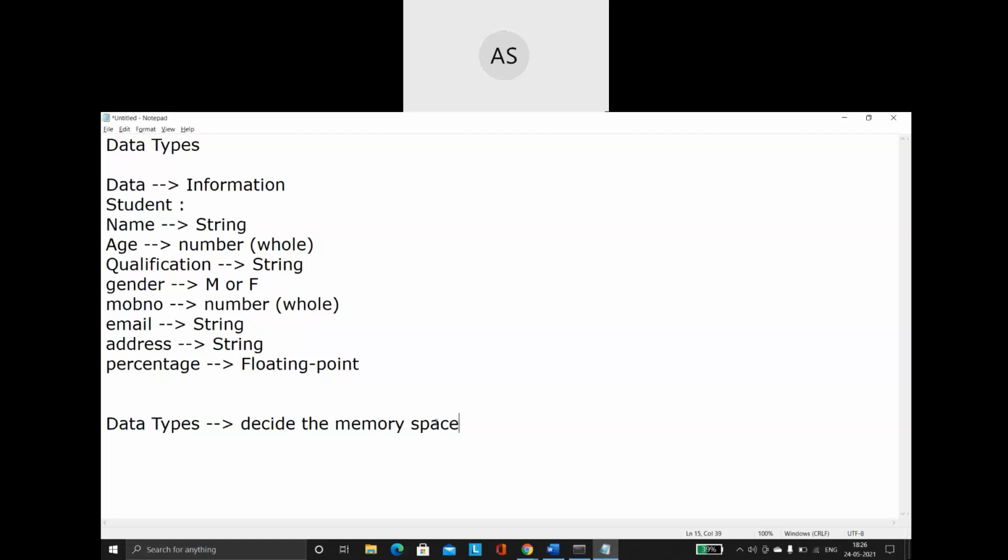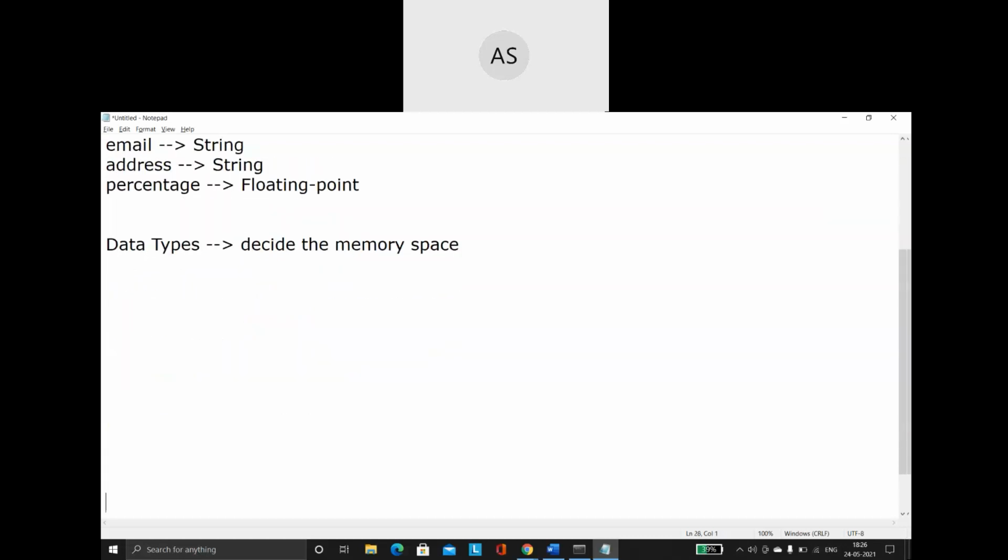Let us take a few examples. Common in any programming language you take, there is a data type called int. The int data type always represents whole numbers.